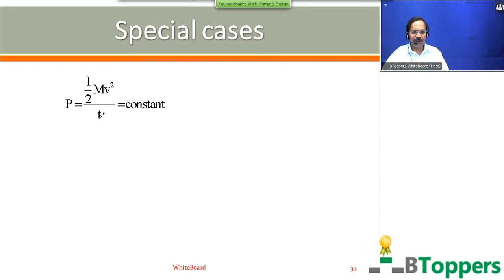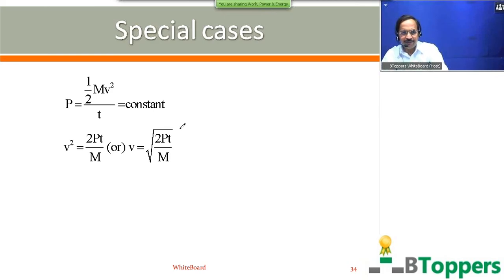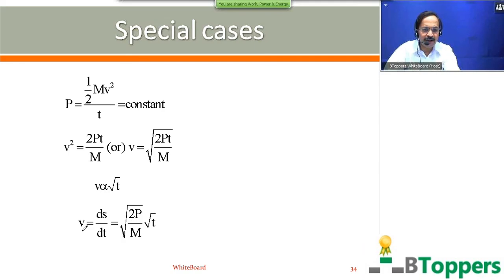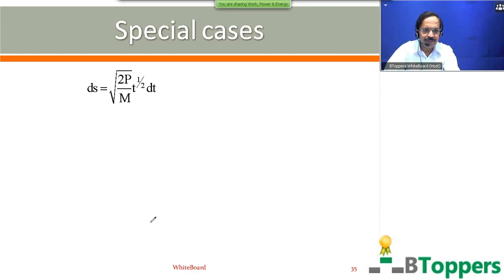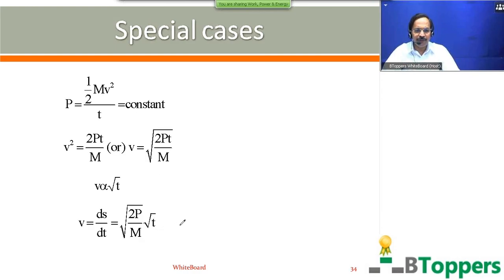So power P equals half mv square by t, that is constant in the present discussion. From this you can write v square equal to 2pt by m, or v equal root of 2pt by m. So v is proportional to root t. So instantaneous velocity you can write ds by dt, which you can write as root of 2p by m into root t. First you finish copying up to here.